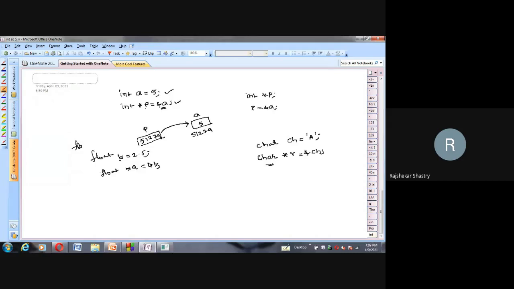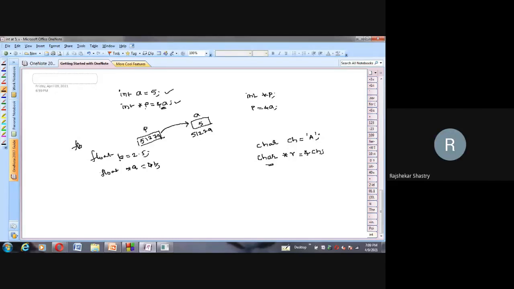Any other answer? Anybody want to change the answer? My question is, I have clearly mentioned that a pointer stores an address. Suppose you have decided to store the address of an integer variable, the pointer must be of integer type only. If you have decided to store the address of a float variable, the pointer must be declared as float type only. And similarly, if you want to store the address of a character variable, the pointer must be character type only. That's what I clearly mentioned, and I told you the reason behind it.